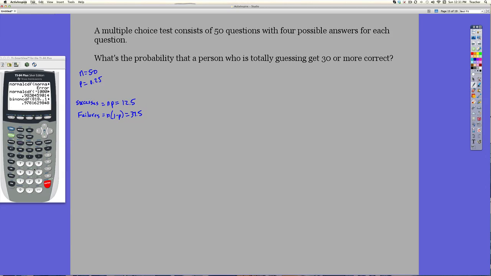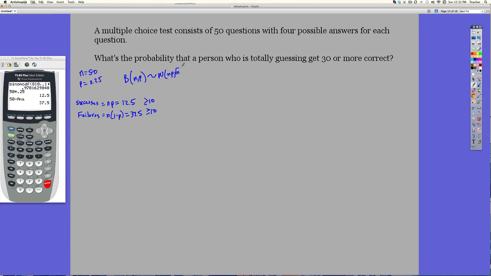Okay, let me just double check just to make sure. Do the first one, and then I could just do the rest of them will be that, so that's just 50 minus that answer. Okay, got 37.5. So they're both greater than or equal to 10. So this is enough. So this is a big enough n to claim that the distribution of the binomial can be used as a normal.